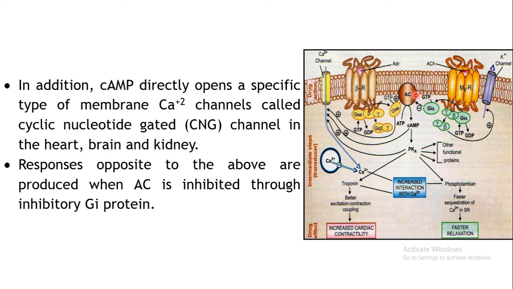So this conversion will be inhibited, right, ATP to cAMP. So cAMP accumulation intracellularly will not take place, as a result of which cAMP dependent protein kinase will not get activated. So further effects on the further effectors will not be shown. So all the effects will be reversed. Opposite actions may be produced when Gi protein is getting bound to certain receptors. Again, that will depend upon what type of drug is getting bound to which type of receptor.